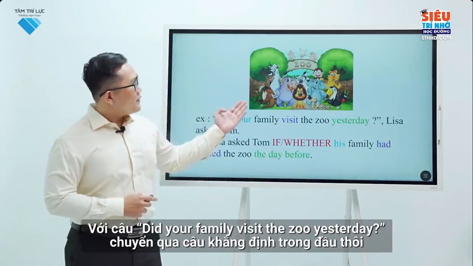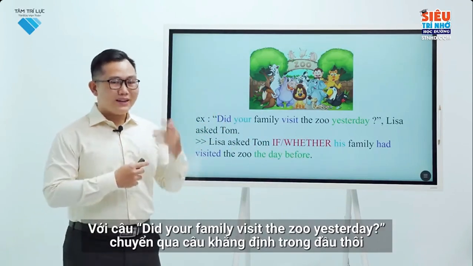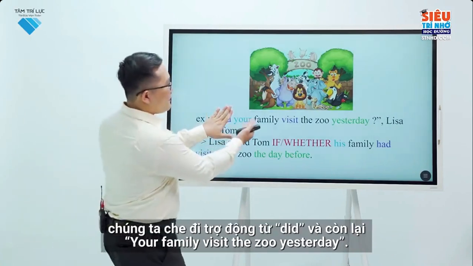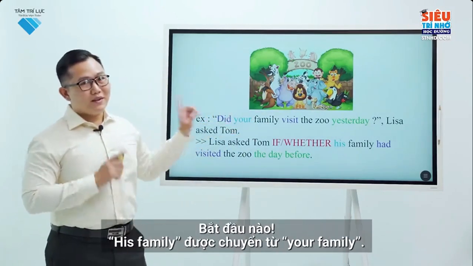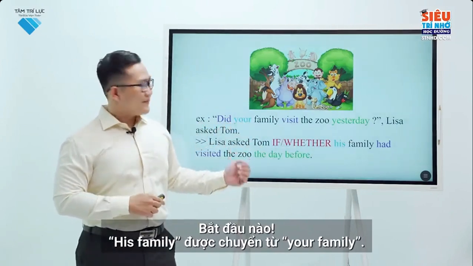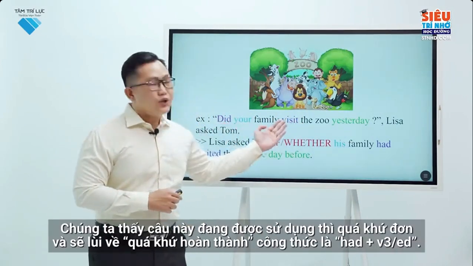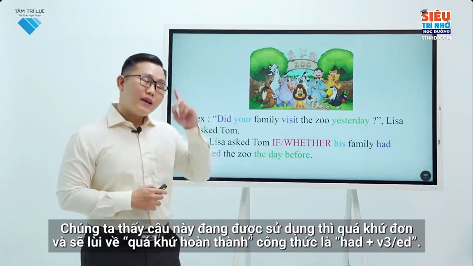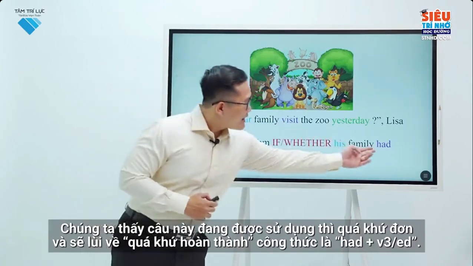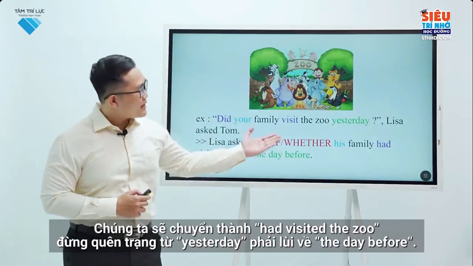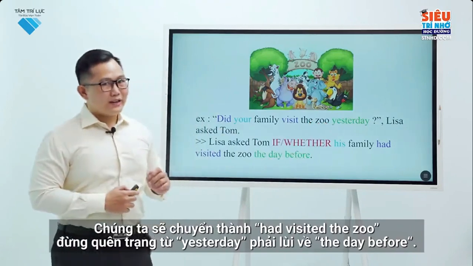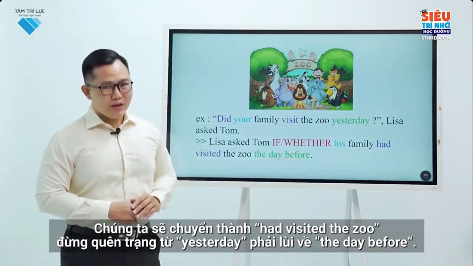With the sentence, did your family visit the zoo yesterday? Let's change it to the affirmative sentence in our mind. We cover the auxiliary verb, did, and the verb remains the same: your family visited the zoo yesterday. Let's get started. His family is changed from your family. We see this sentence is being used in simple past tense, and we will change to the past perfect with the structure had plus verb 3 or ed. Then we will change to had visited the zoo. Don't forget the adverb yesterday. We have to change it to the day before.